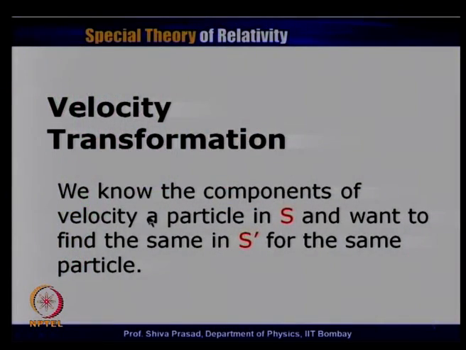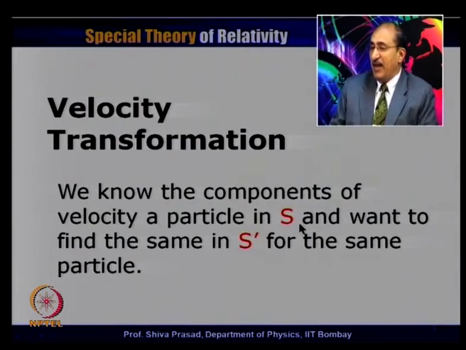We know the components of the velocity of a particle in S and want to find the same in S prime for the same particle. So, the equations which relate these velocity components in S to the velocity components in S prime are called velocity transformation.